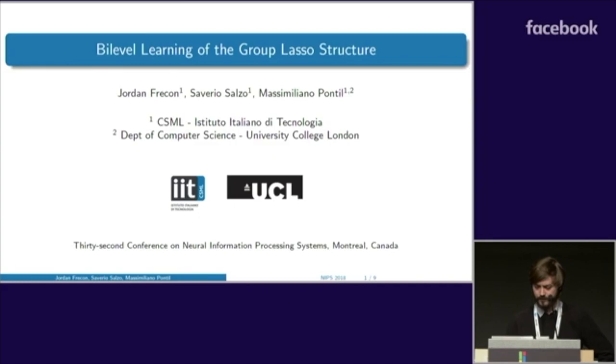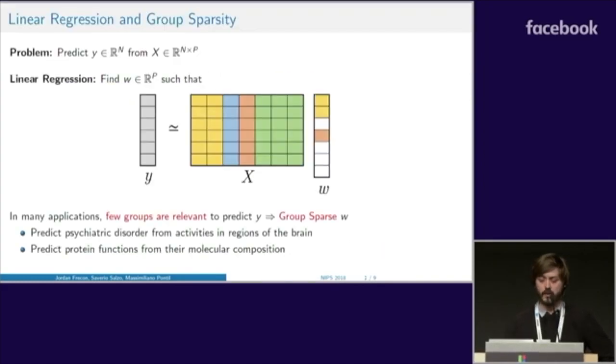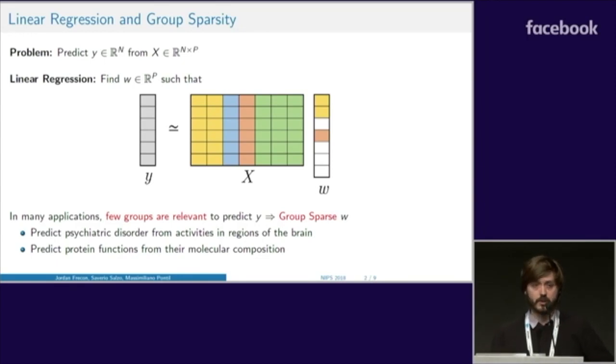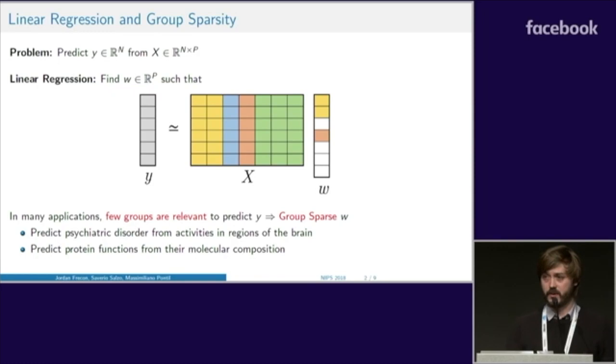Hello everyone. Today we present this bilevel approach to estimate the group lasso structure. We consider the case where we would like to predict a vector y from some matrix X. To do so, we could look for a linear model where we need to find a vector W such that y equals X times W. However, in many cases, only some part of X might be relevant to predict y. So this is why you should prefer a solution W which is group sparse. And one efficient way to do so is to resort to the group lasso problem.